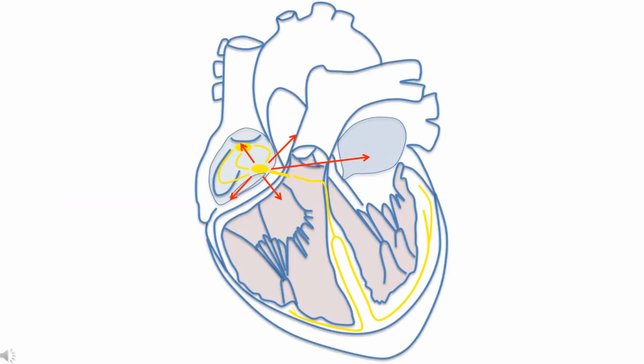If the sinoatrial node ceases to work, or if there is a failure of transmission anywhere in the conduction system, then the natural excitability of the cells downstream from the obstruction has a chance to express itself. Consequently, in the absence of stimulation from the sinoatrial node, the atrioventricular node will soon develop a spontaneous rhythm of 40 to 60 beats per minute, which is adequate to sustain a sedentary lifestyle.